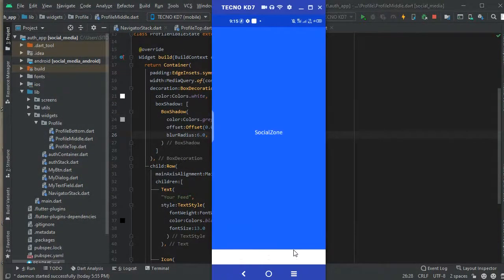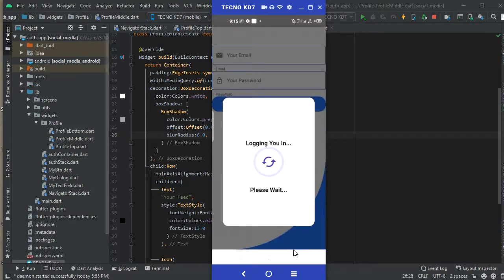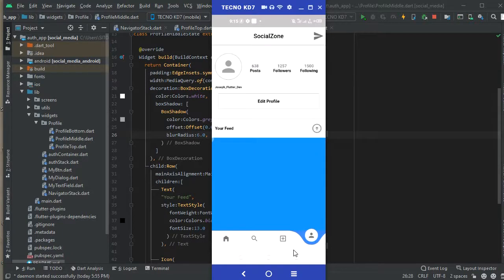So the app is coming up, and you're going to see it. You're going to see the elevation that comes with the container because of the box shadow. Okay. You see there, you see the little elevation, and you see the background shadow there. This is how you use the box shadow to elevate a container. So it's looking more appealing now.